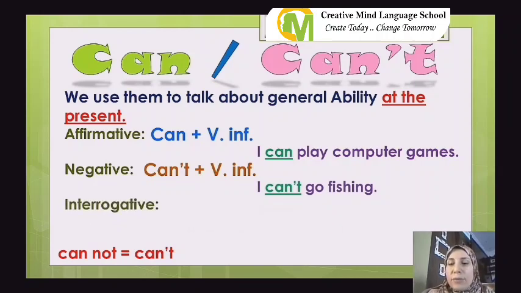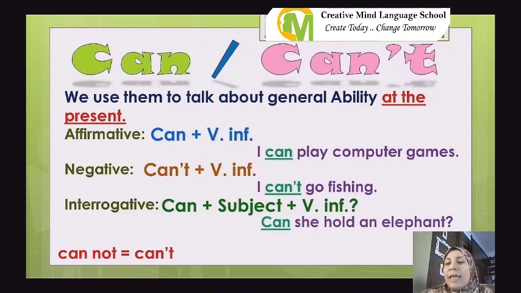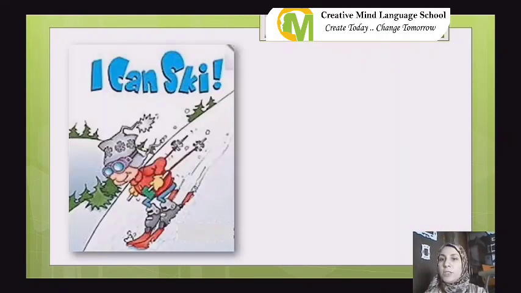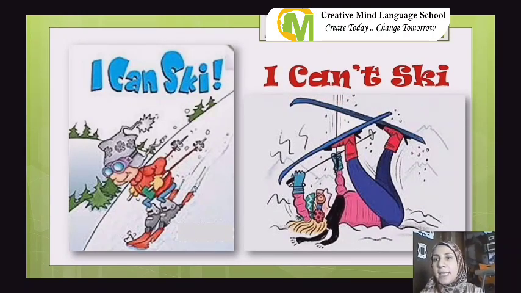The interrogative form is can plus the subject plus the verb infinitive. Example: can she hold an elephant? The short answer is yes, she can, or no, she can't. Here in the picture, I can ski. She can ski on the snow. And in the other picture, she fell down, so she said, I can't ski.